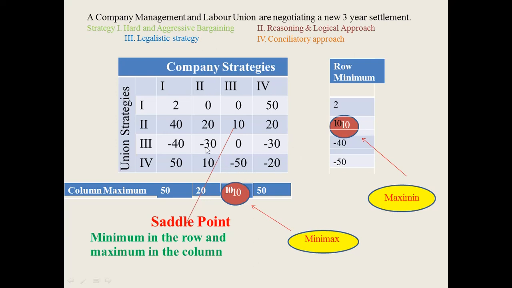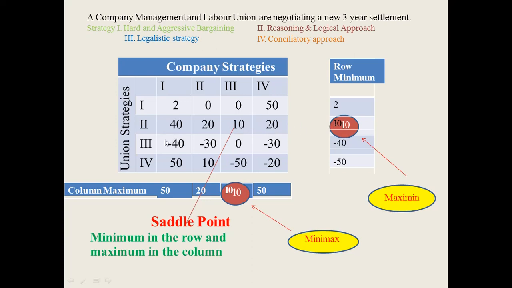Now first we will do the maximin, that is, from row 1, which is the minimum value? Amongst 2, 0, 0 and 50, the minimum is 2. Similarly for the second row, amongst 40, 20, 10 and 20, 10 is the minimum value.